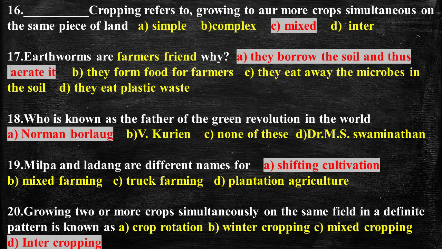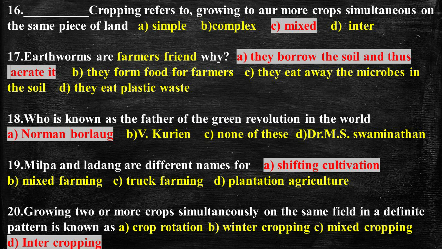Question number 19. Milpa and ladang are different names for, and the answer is shifting cultivation. Now shifting cultivation is a form of agricultural practice where an area of ground is cleared of vegetation and cultivated for a few years and then abandoned for a new area until its fertility has been naturally restored. And it is practiced by tribals, and it is also known as slash and burn cultivation.